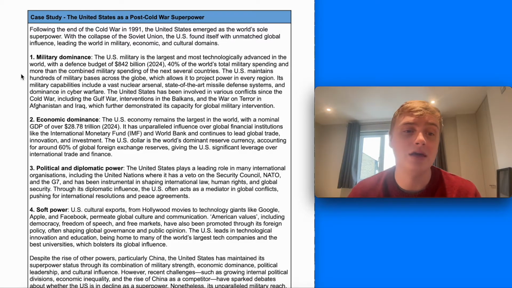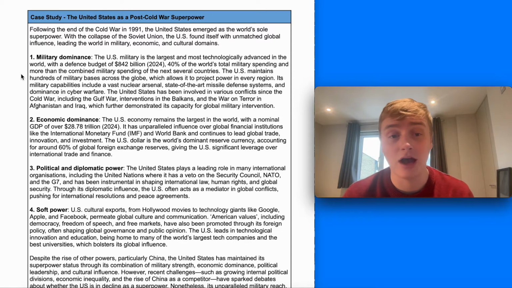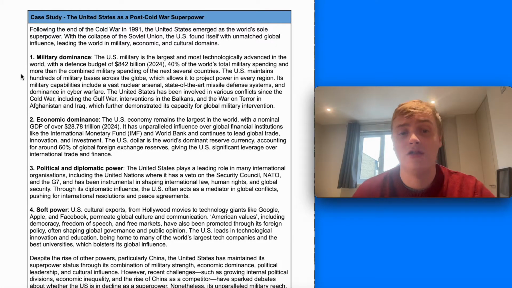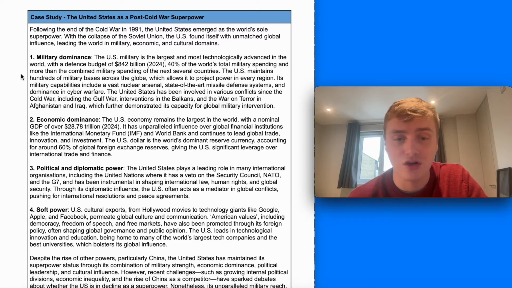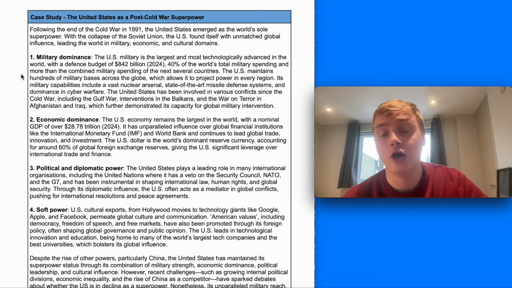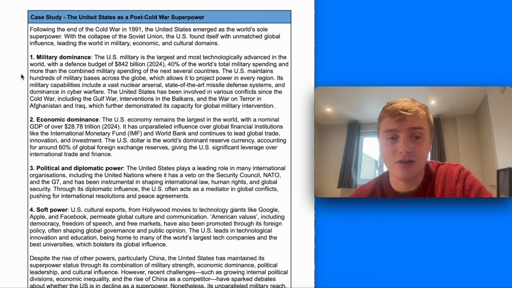It's got a nominal GDP of over $28 trillion, and it has unparalleled influence over global financial institutions like the IMF and World Bank. Crucially, as we looked at in the previous video, the US dollar is a real source of structural power. It's the world's dominant reserve currency, accounting for around 60% of global foreign exchange reserves, which gives it significant leverage over international trade and finance and over other countries.